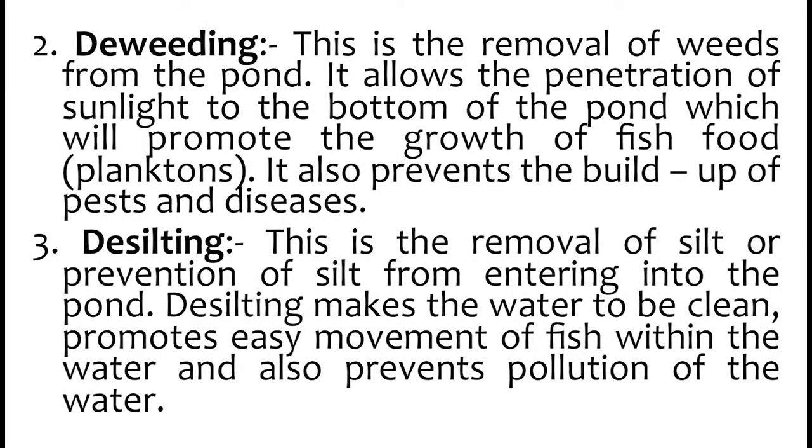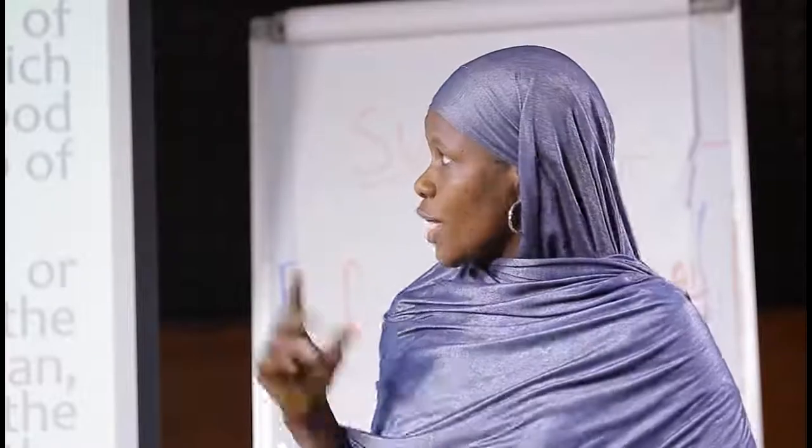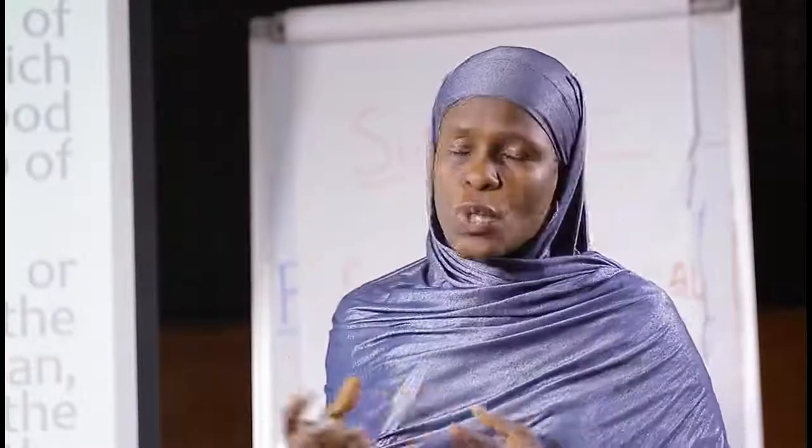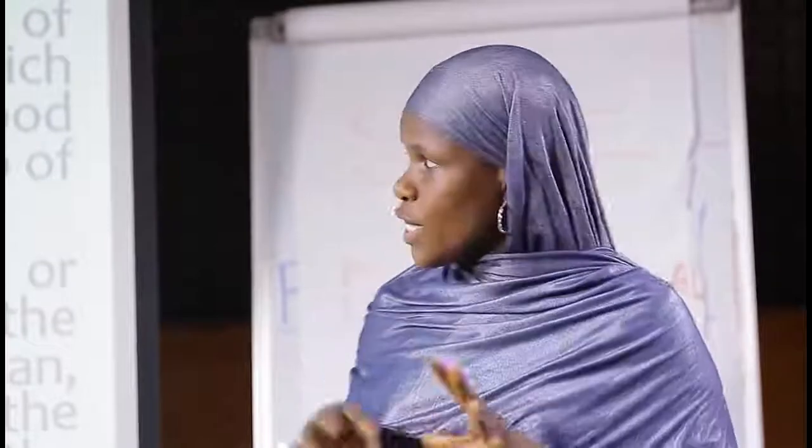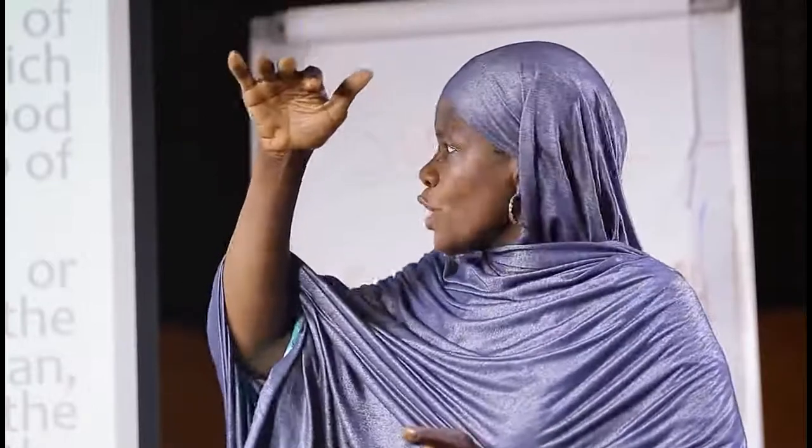Number 2, the weeding. This is the removal of weeds from the pond. It allows the penetration of sunlight to the bottom of the pond, which will promote the growth of fish, that is the planktons. It also prevents the build-up of pests and disease. Here, what they are saying is that you have to be removing the weeds around your pond, so that it will allow direct sunlight into the pond.